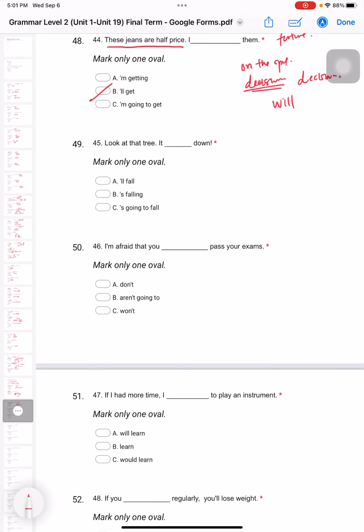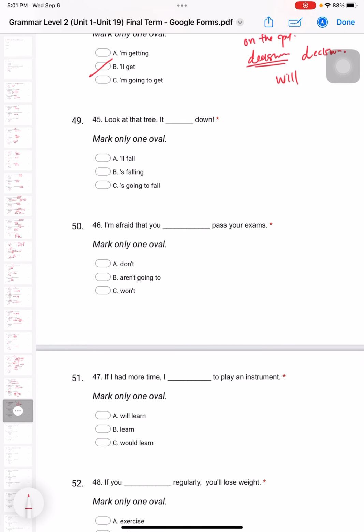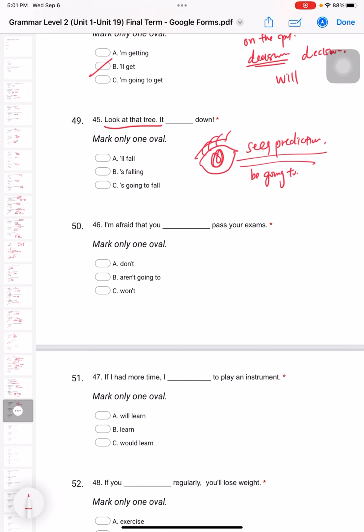Okay, now 45, look at that tree, it's down. Alright, so what is this? Look at that tree. Okay, you see something and you make a prediction. So in this case, what are you gonna use? Yeah, you're gonna use be going to. Okay, 你看到那棵树，那棵树快要倒了，快要倒了. So you will use is going to, right?